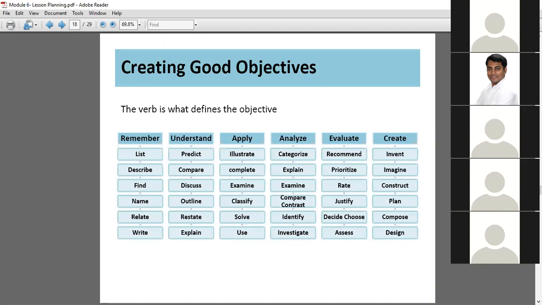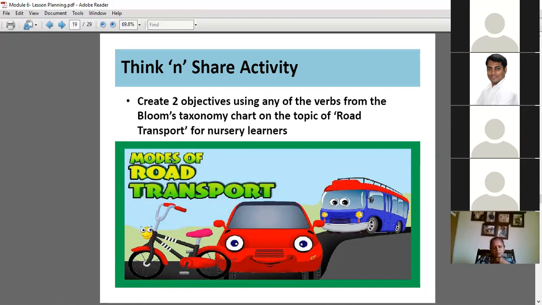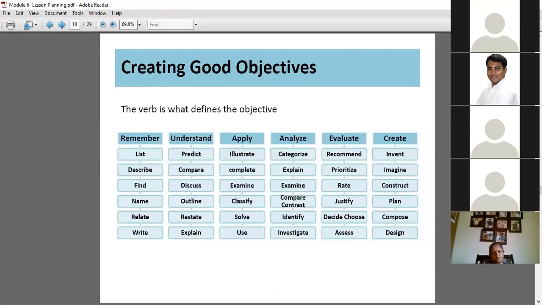If you want to create 2 objectives, say remember and understand, what will you do for road transport? These vehicles run on the road only. First, they have to recognize which vehicles these are, then how many wheels they have. Going back to this point, we want them to remember. That is the objective. So for remembering, what all things will we do?